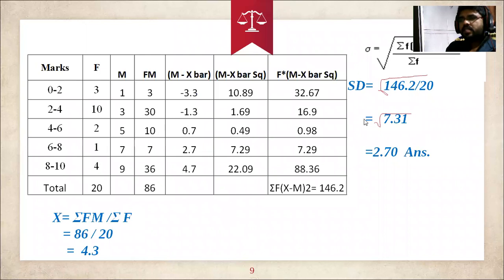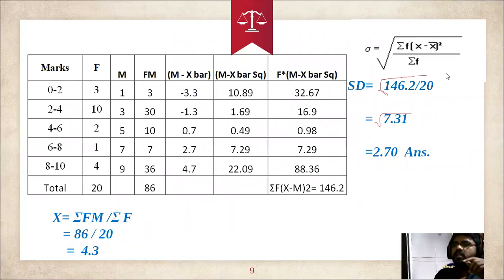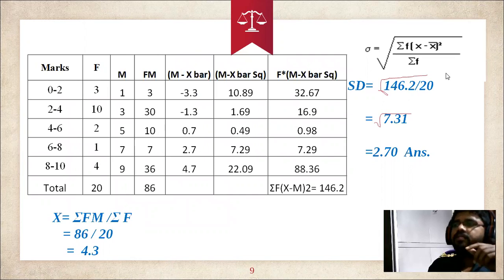See, in the next slide I have written the formula. Summation, sigma, under root of summation f into x minus x bar whole square by summation of f. Here f is frequency. There is no x given, but here the marks are the x.